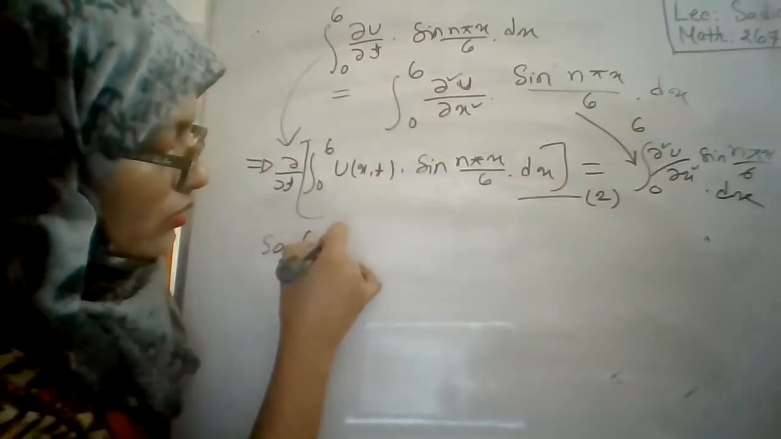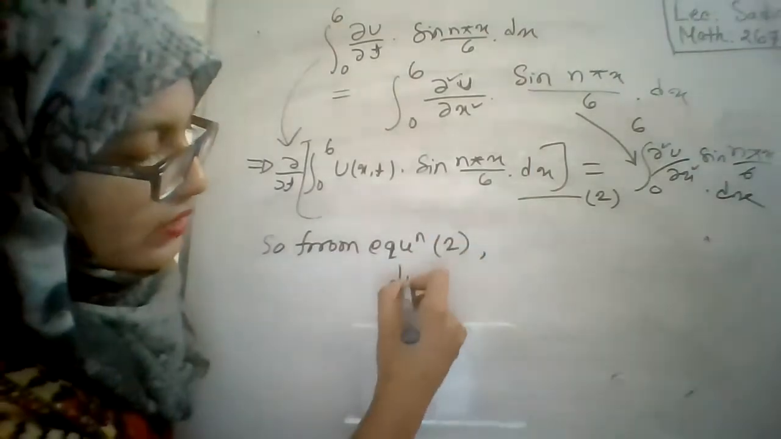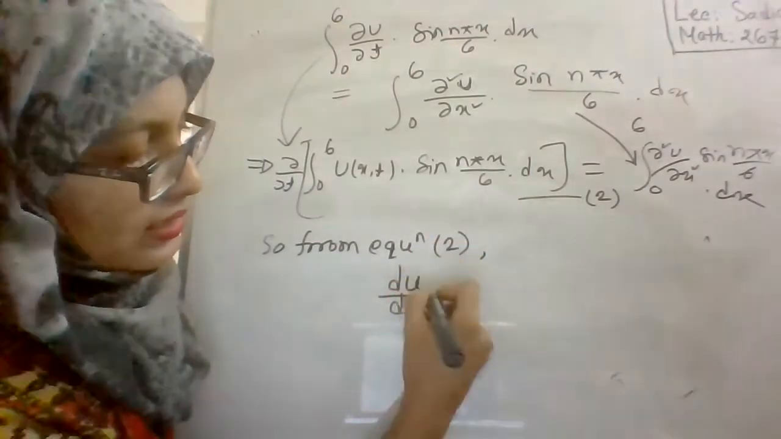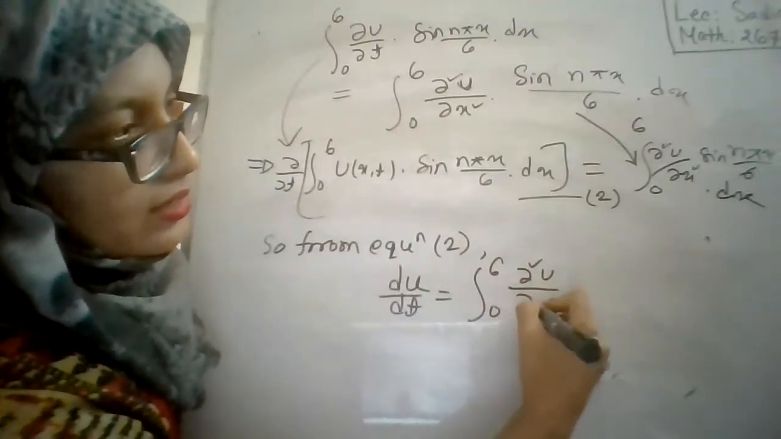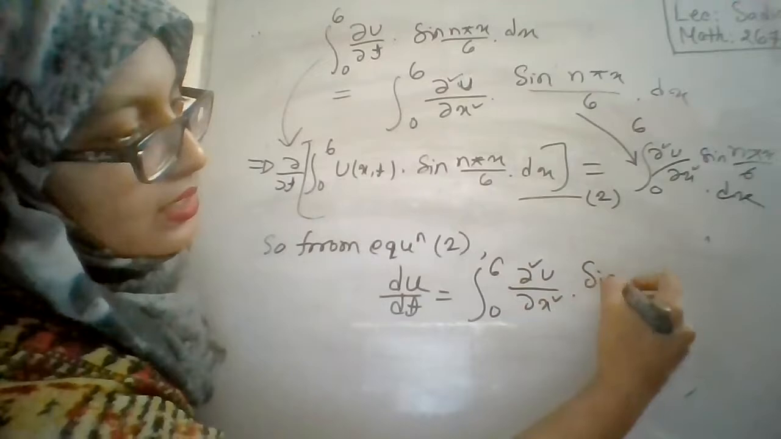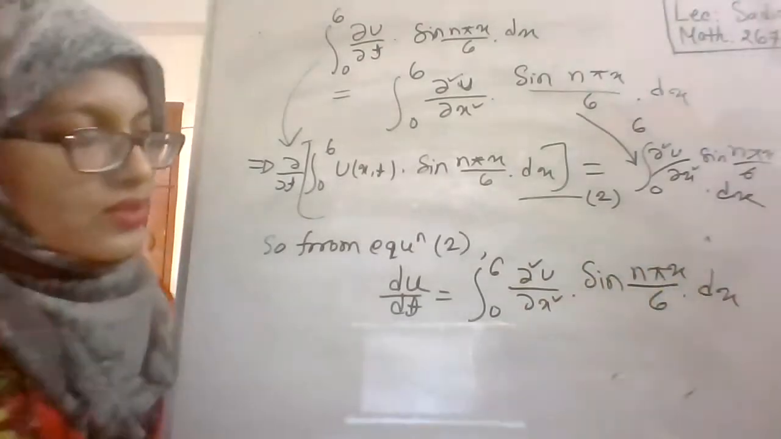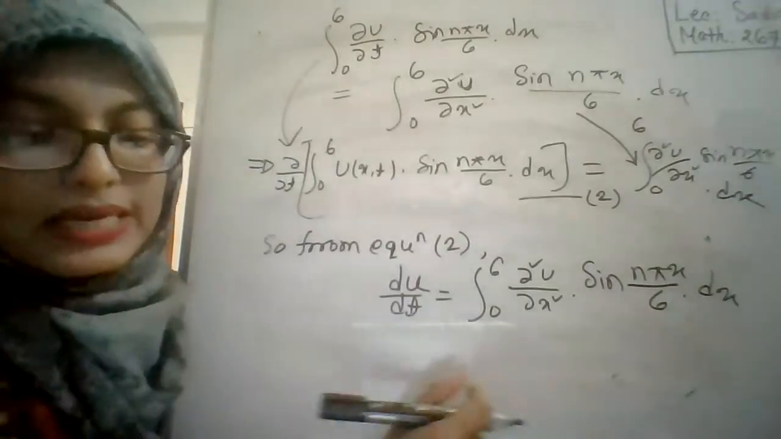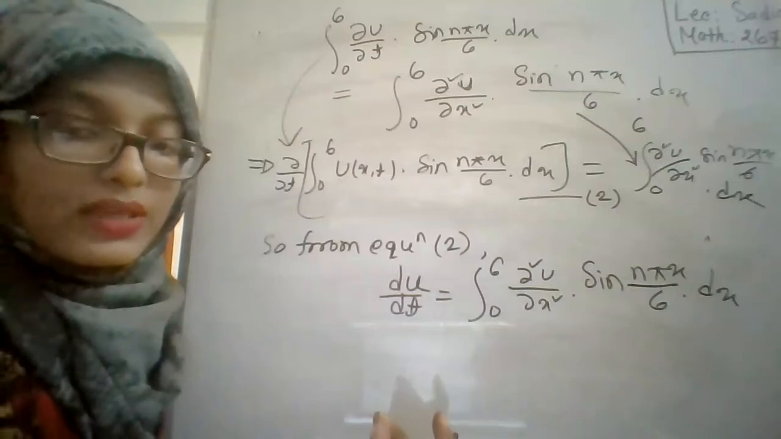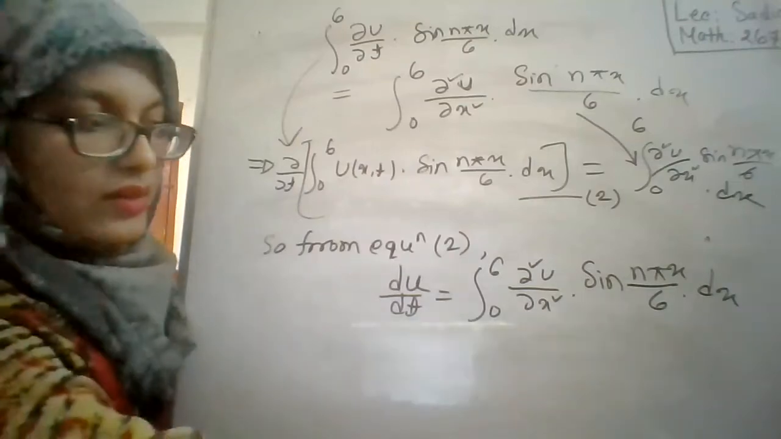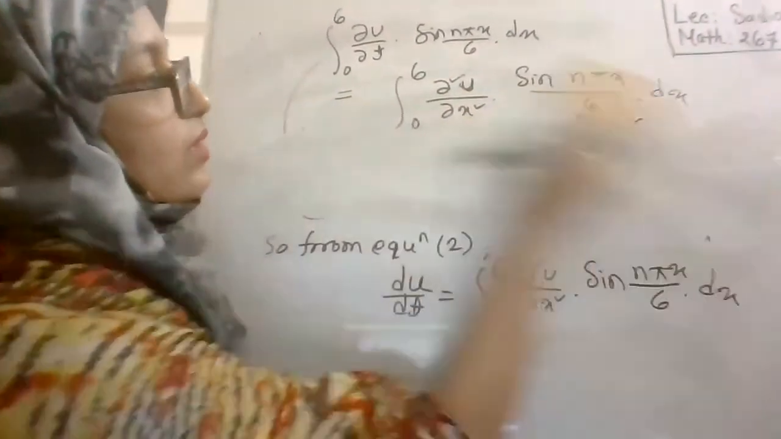So from equation 2, you may write du by dt is equal to the integral from 0 to 6 of del square u by del x square into sine n pi x by 6 into dx. Okay, so we get this equation. Now you have to complete this integration by using the uv formula. So how can you complete this integration by using the formula?